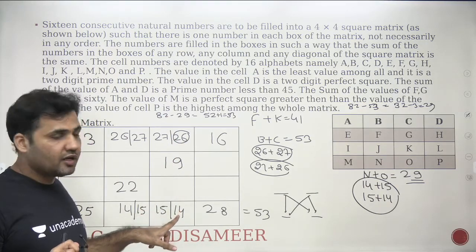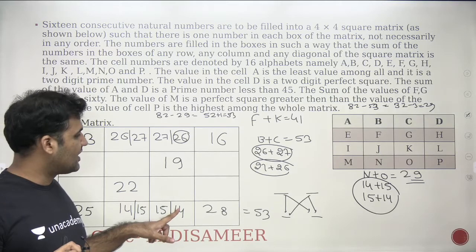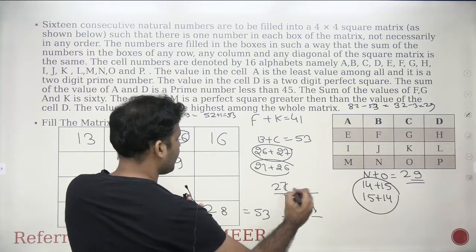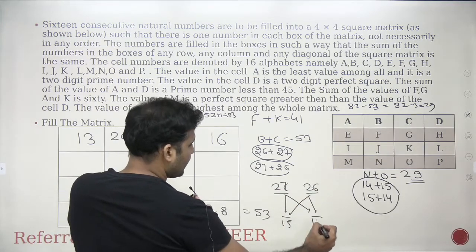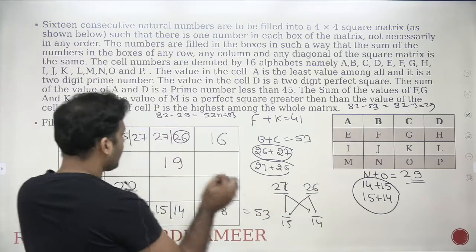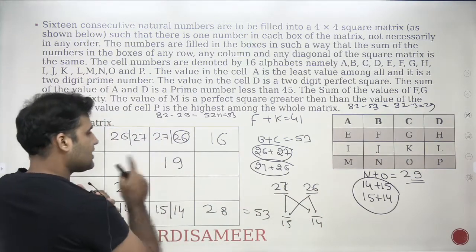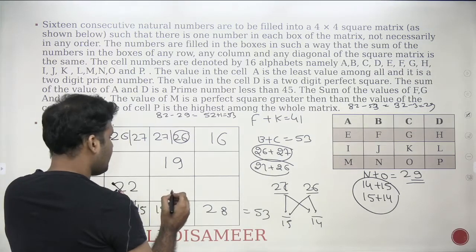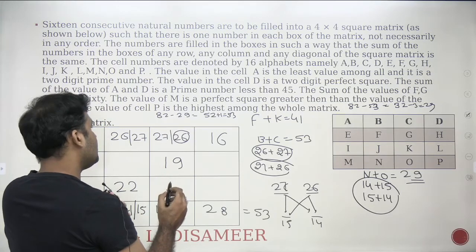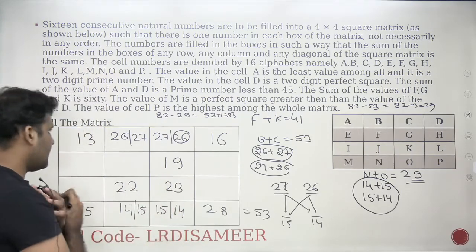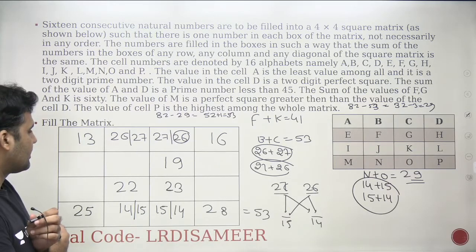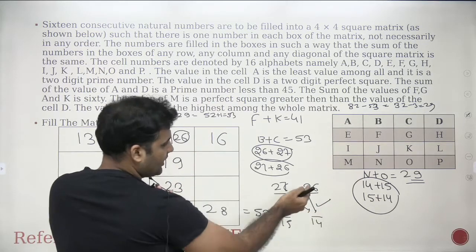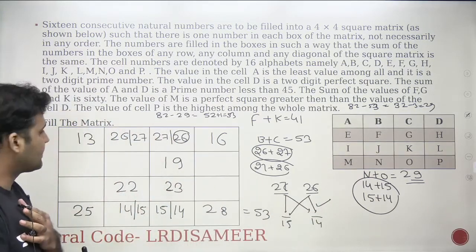26 plus 14 is 40. So what I'm doing is I'm just trying to make these cases. I have 27 here, 26 here, 15 here, 14 here. If I go with this case, 26 plus 14 is 40. 40 plus 59, if I'm taking this number as 59, I will be left with a number. To make it 82, I need to fill it as 23. Can this work? Yes, 23 is an available number, so we can go with 23. This is a possible case, so I'm writing down a tick mark over here. The 26 and 14 will work.